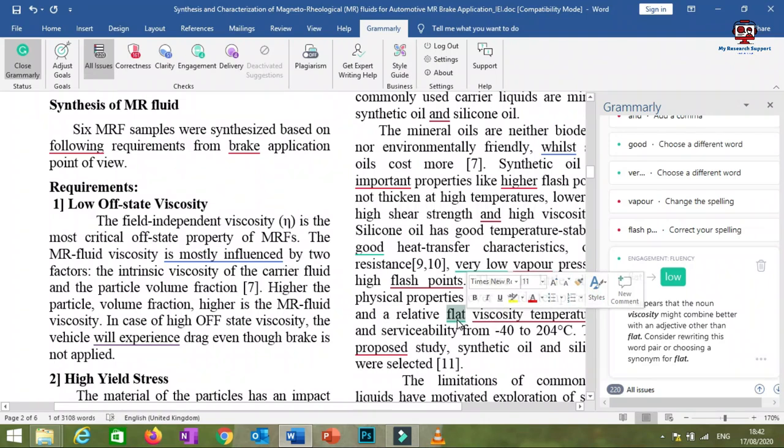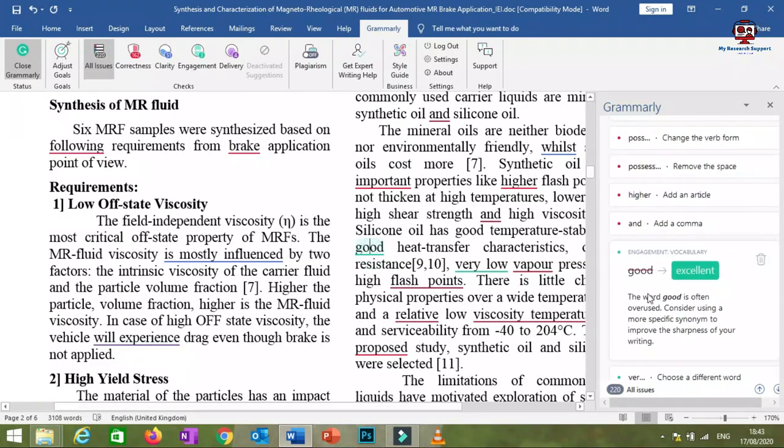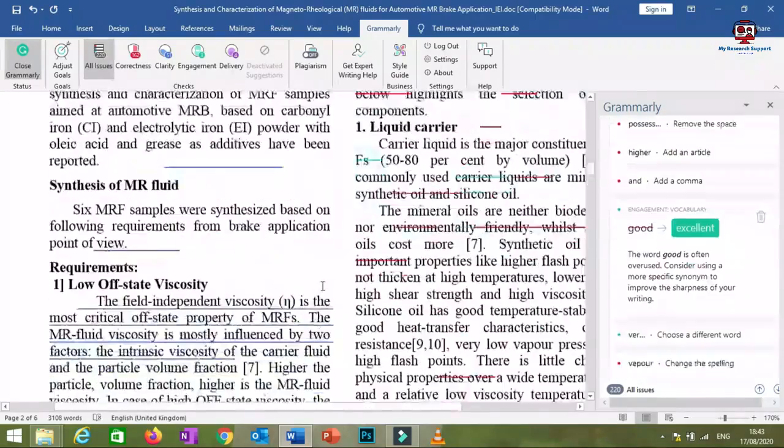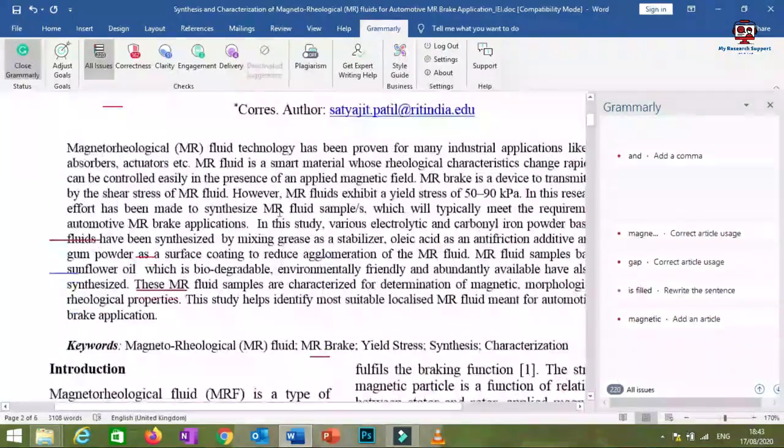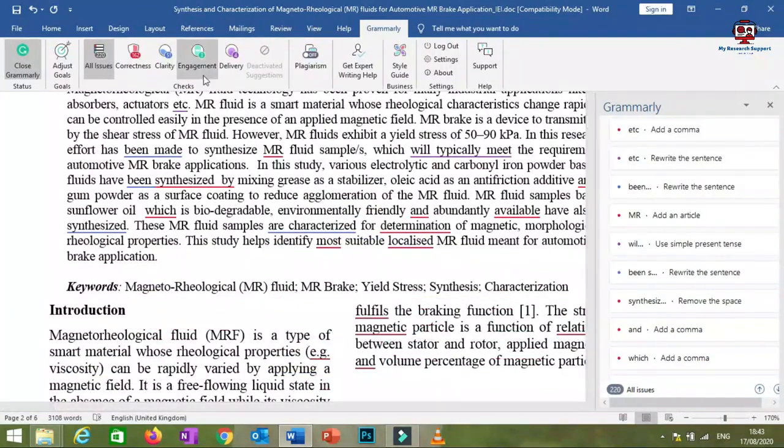This word is not wrong, but Grammarly is suggesting that you can use an alternate word, maybe a similar word. In the case of flat viscosity, you can use low viscosity. And this is a technical word because I have selected the technical option in the goal. So I can replace it with this "low", and it will be corrected. For "good" you can use "excellent". Similar words like these you will be able to replace, and this is possible with the help of Grammarly. So this is the third option, engagement, and the next option is delivery.